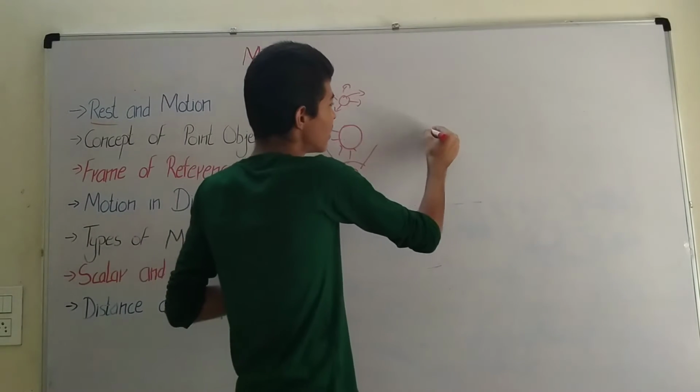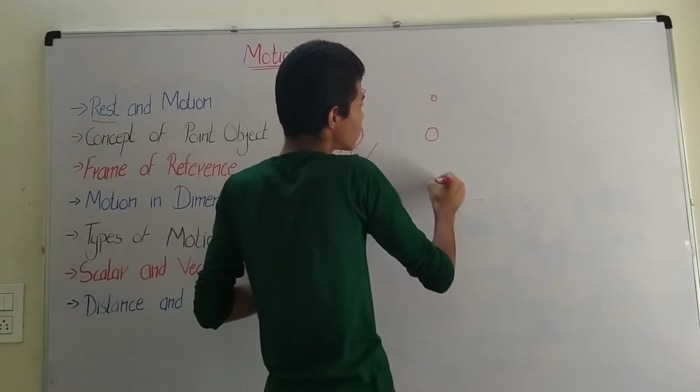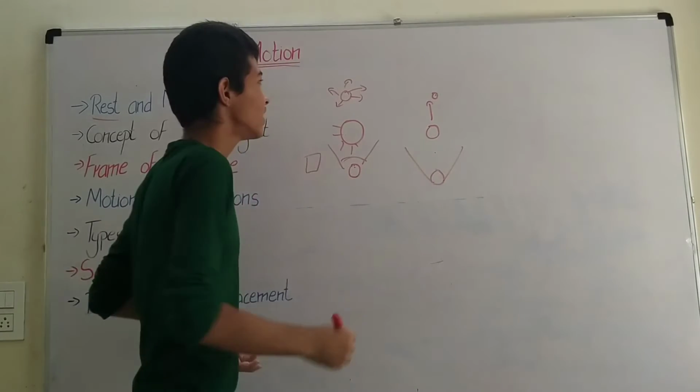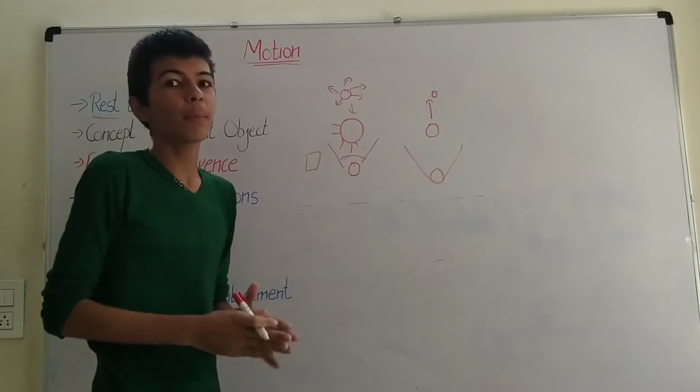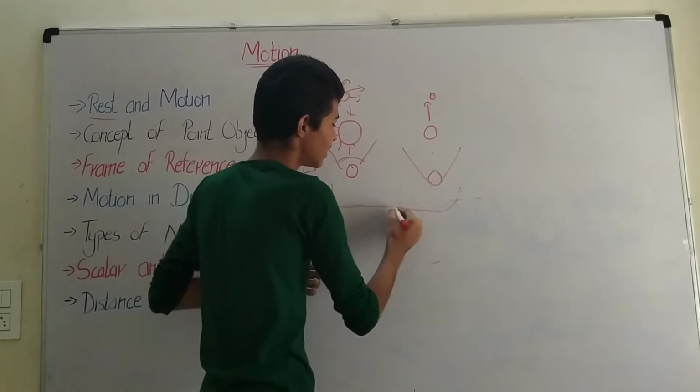And if a body is getting away from you, it would get smaller and smaller. But in this direction, if it is coming to you, it would get bigger and bigger. So in both cases, it is said to be in motion.